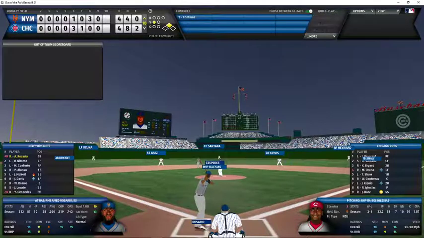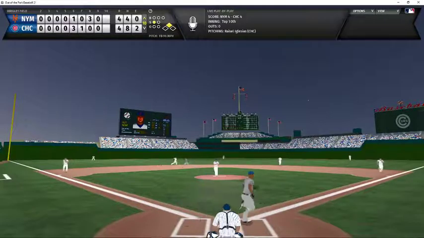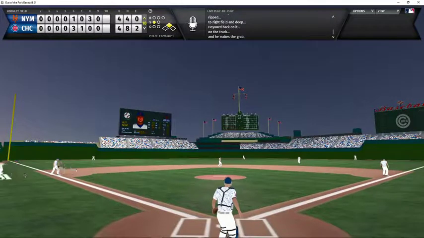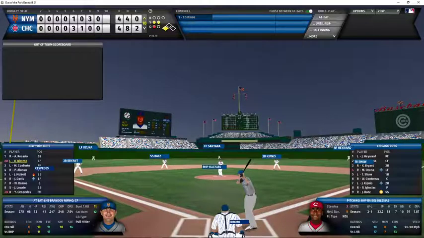The Mets shortstop comes up with a 1-strike count, and that is hit pretty hard. Hayward has to go back, but he does make the catch. That was over his head. However, because Hayward had his back to the infield, Cespedes is able to tag up and head over to third. I believe he stole second base at some point in that sequence. So now Brandon Nimmo is batting with a 2-strike count, 1 out.